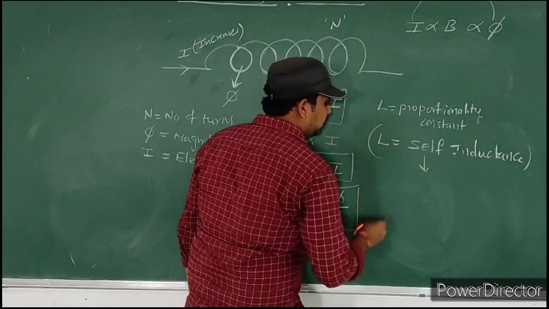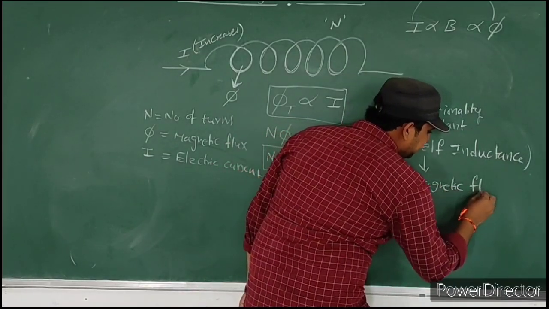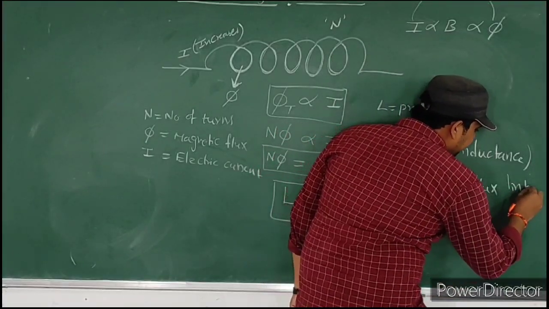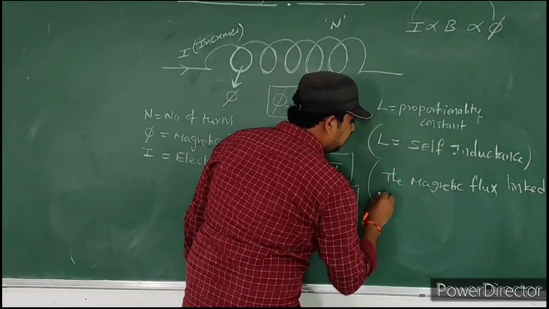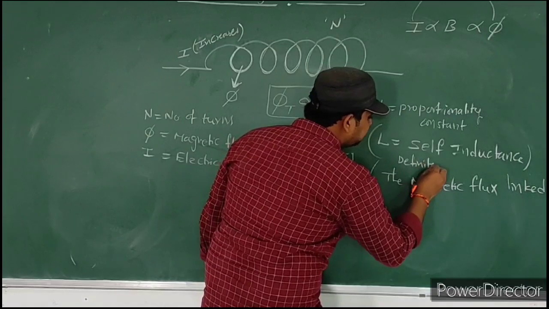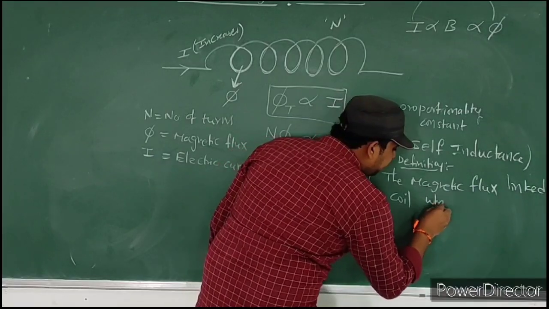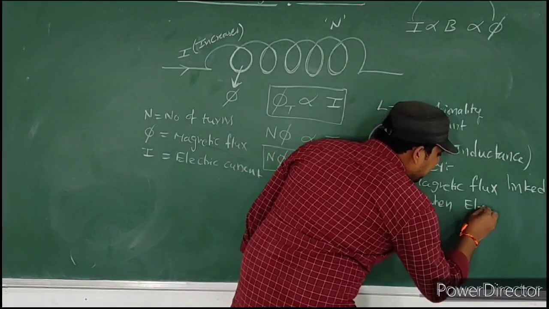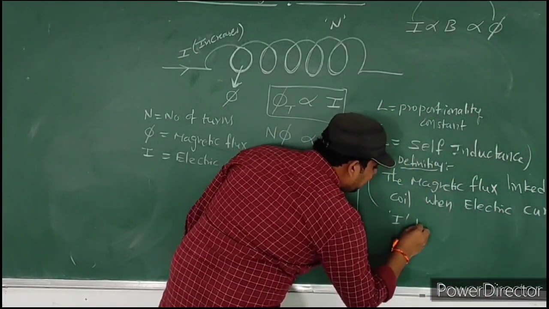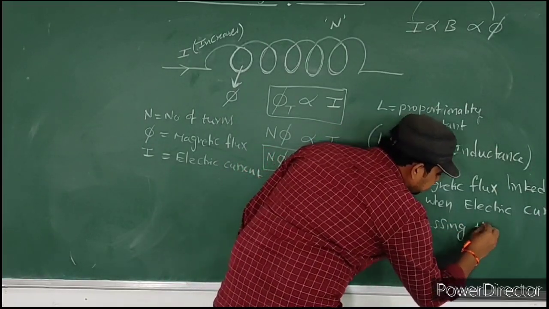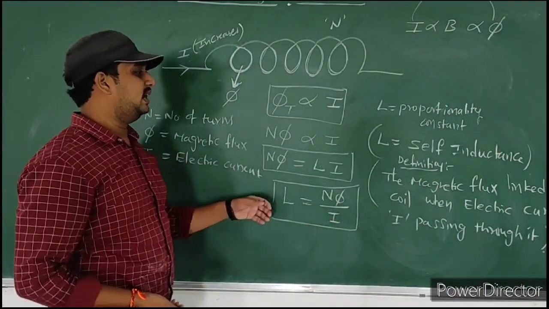Self-inductance is defined as the magnetic flux linked with the coil when electric current I passes through it. So this is the definition of self-inductance.